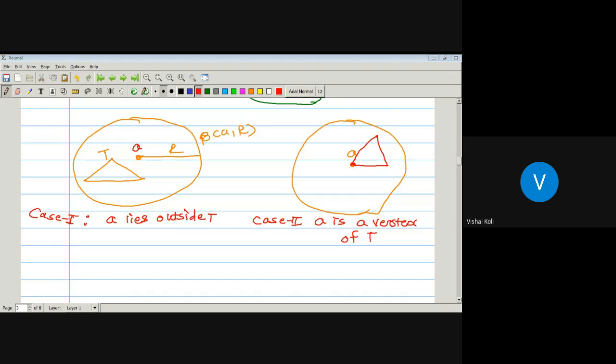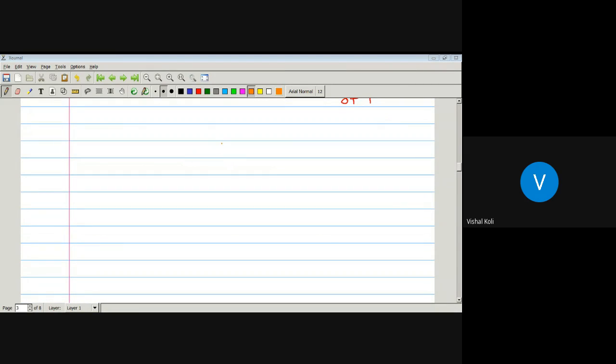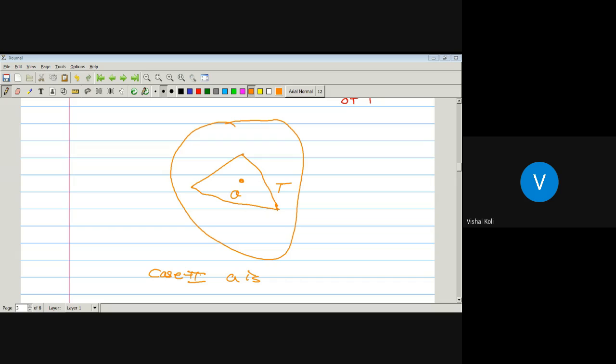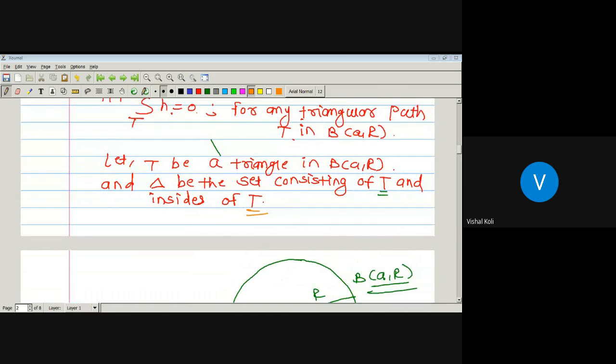So A is some vertex of this region T, and the third possibility is A is inside of T, that is this one. Here is A, and this will be a triangle T, and A is in between this triangle T. This will be our third possibility, that is case 3: A is inside T. And for these three possibilities we have to prove that integration over this set T of a function H will be equal to 0.